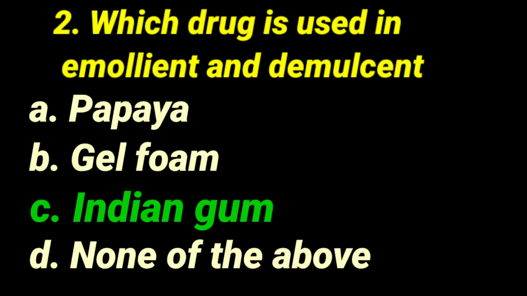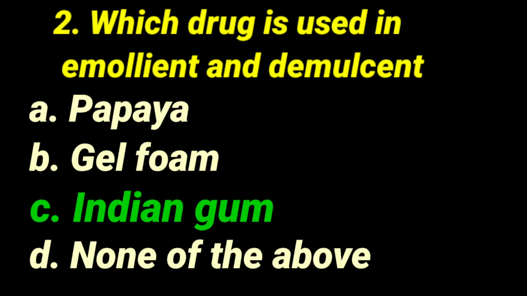Then question number 2: which drug is used in the preparation of emollient as well as demulcents? 4 options have been mentioned: papaya, gelfoam, Indian gum and none of the above. Mucilaginous substances, due to the presence of these substances, the drug will be used as emollient as well as demulcent. Emollient means an agent that is used in skin protection. Demulcent will be helpful for softening the skin.